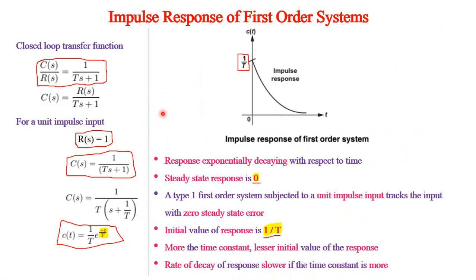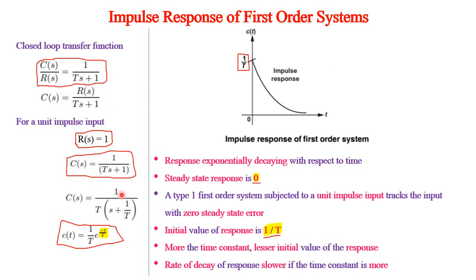Next, let us discuss the impulse response of first order system. That is, let us subject the first order system to impulse input. So, impulse input we have already seen, mathematically speaking, r of s equal to 1, which we have already discussed when we discussed about the impulse signal. Therefore, your c of s will become equal to simply 1 by ts plus 1 by substituting r of s equal to 1 in this expression.